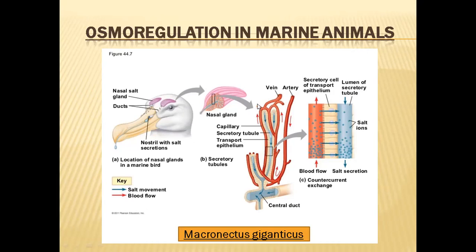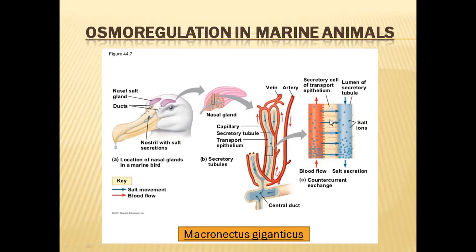So inside these nasal glands, they will have some nasal canals, and these canals are highly supplied with blood vessels, with many blood vessels. Here you can see this is the blood vessel, this is the wall of the nasal duct, this is the lumen of the duct, and the lumen will be open to the exterior through a pair of holes, the nostrils. So the lumen will be open into this nostril pipe.